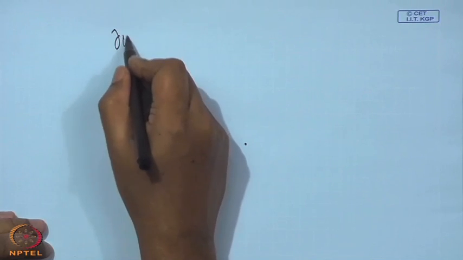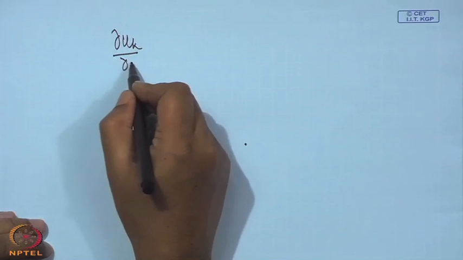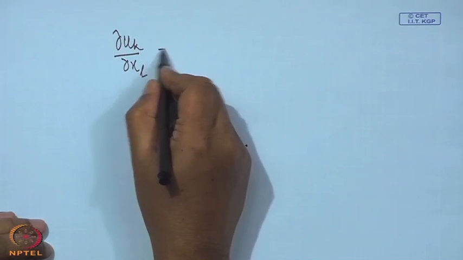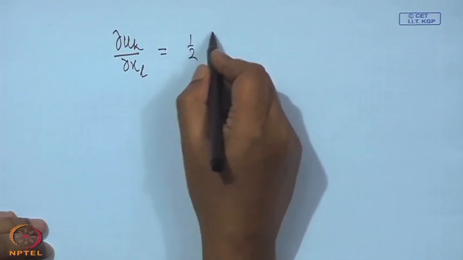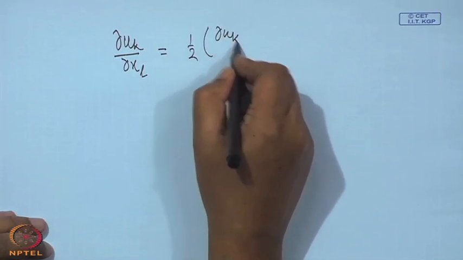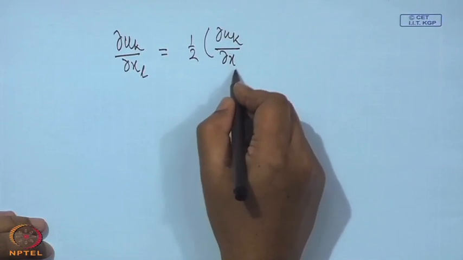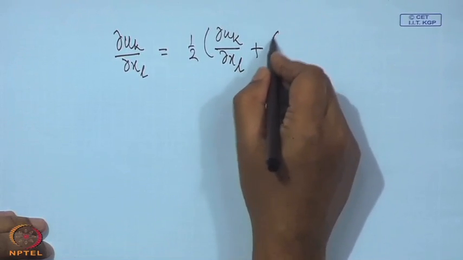Now, if you remember, earlier we wrote this velocity gradient tensor as the sum of 2 tensors, one symmetric, one antisymmetric. You may look back, earlier we wrote that du_k dx_l is half of, if you remember this du_k, from where we did so many things.